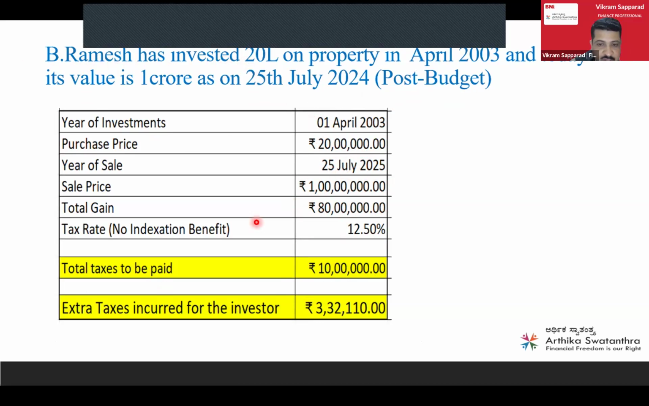So the extra tax he has to pay, compared to the indexation benefit, is 3,32,110 rupees if he sells the property after budget. You know the difference now. In one case, he sells the property before budget, and in the other, he sells it after budget. So this is the difference Ramesh has to incur. We'll take one more example to understand it better.